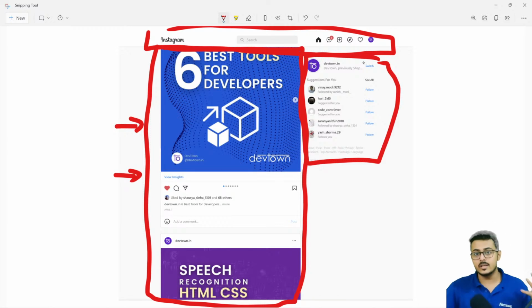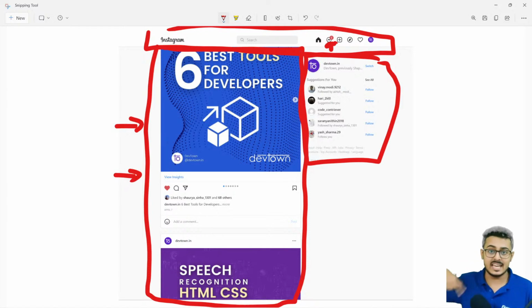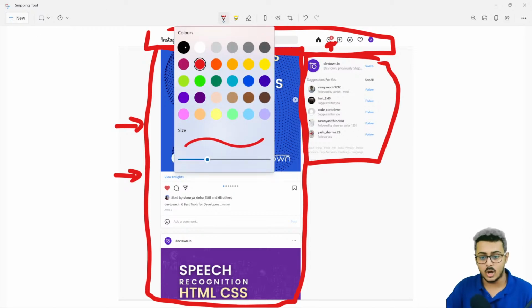So in the earlier versions of Instagram as well as Facebook, if you even got a message, to check whether you have more messages or not, you would have to refresh the entire screen. You would have to refresh the entire window to be able to see whether you have got a new message. With React, that process is a lot easier.